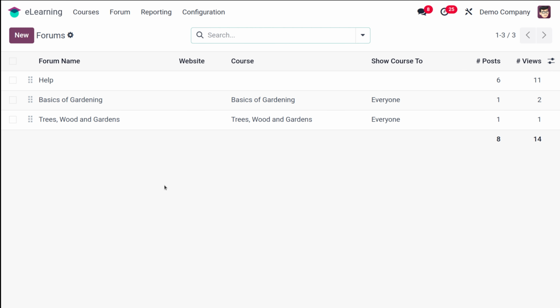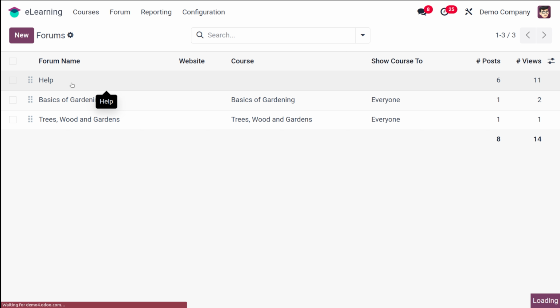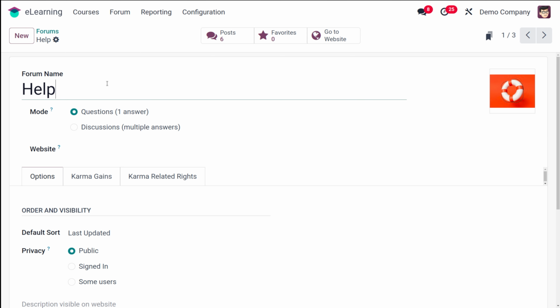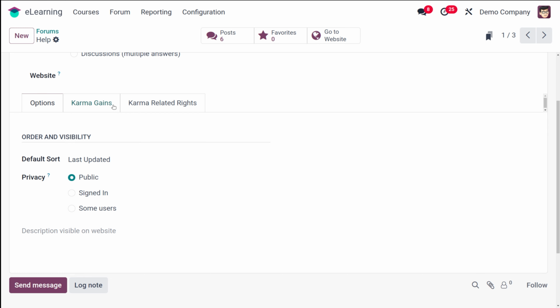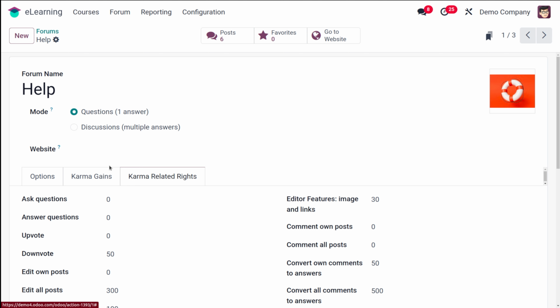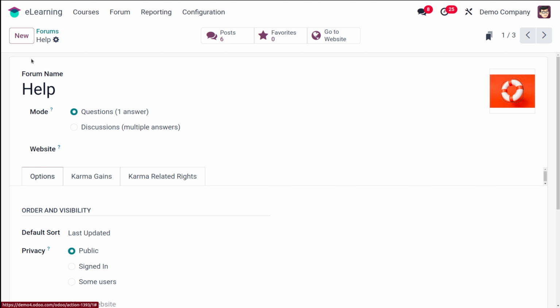You have the pre-created ones over here like help, basics of gardening, trees, woods and gardens. So I'll just open one and show you. You can see for help you have 6 posts and 11 views. Opening that from here. Let's wait, it's getting loaded. So here you can see the help, that is the forum which was pre-created. You can see the karma gains as well as the karma related rights over here.